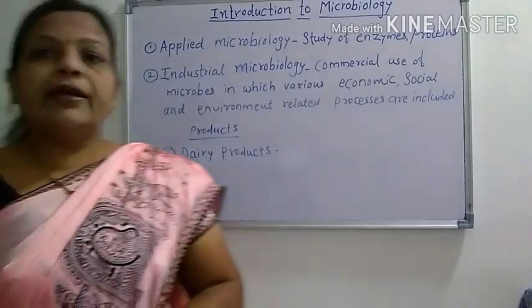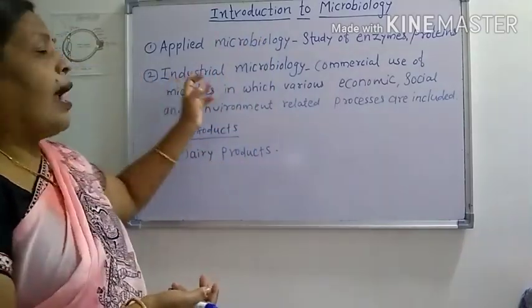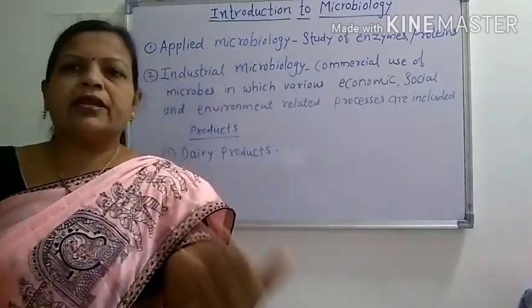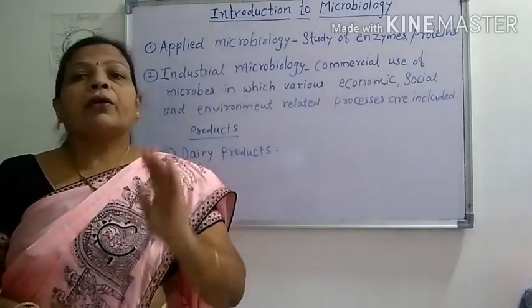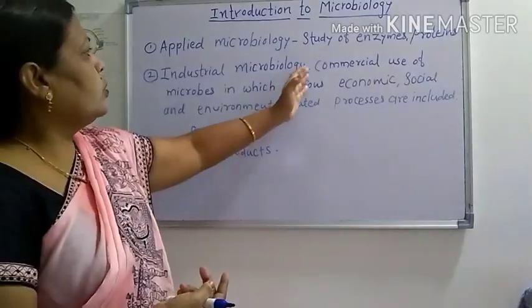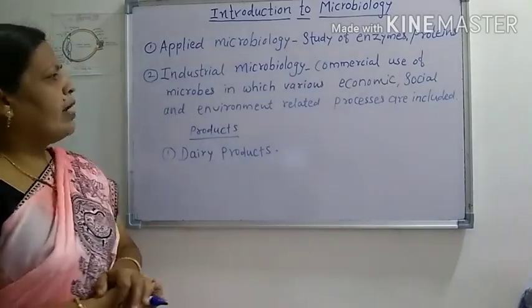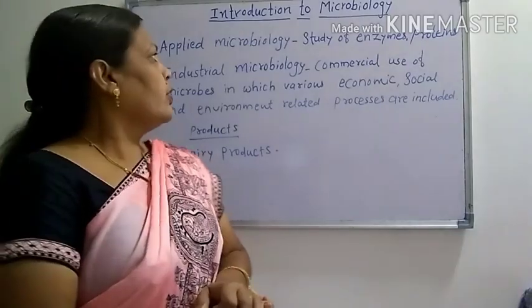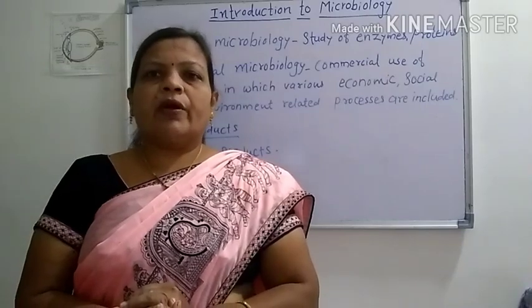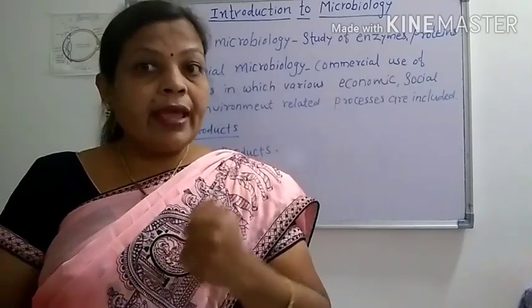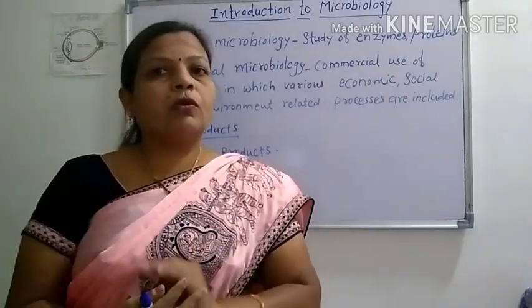Second one is industrial microbiology. What is industrial microbiology? The word gives a meaning. At the industrial level, the microorganisms are useful for getting various products commercially. So it is the commercial use of microbes, in which various economic, social and environment related processes are included. Various economic, you know very well, probiotics are nothing but products which contain active microorganisms. They contain active microbes, which are useful for us.